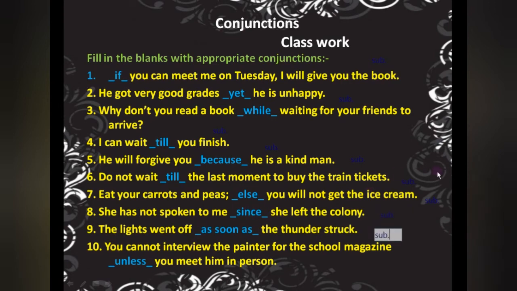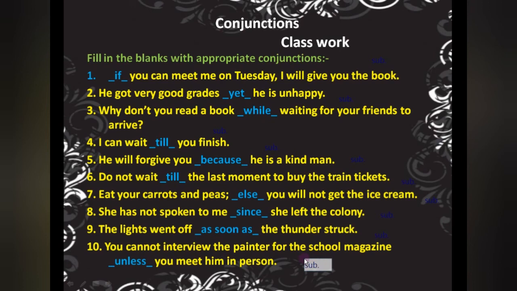Now see student, first of all let me complete. You cannot interview the painter for the school magazine unless you meet him in person. Unless negative word we want here, so that's why we have used here unless you meet him in person. In person means personally. So unless you meet him in person, जब तक आप उससे पर्सनली नहीं मिलते, you cannot interview the painter for the school magazine. So again this one we have subordinating conjunction.